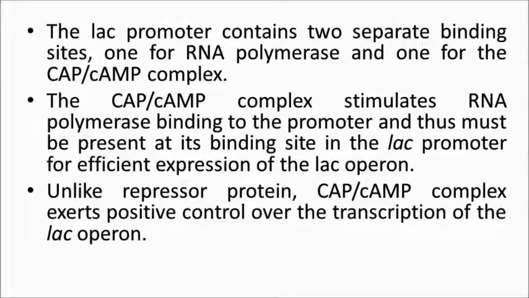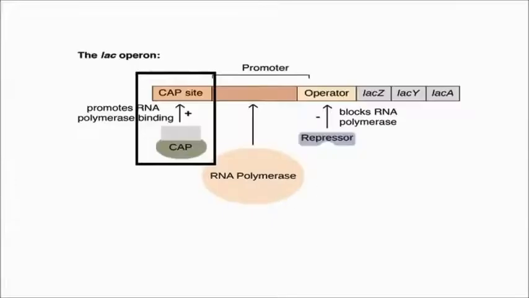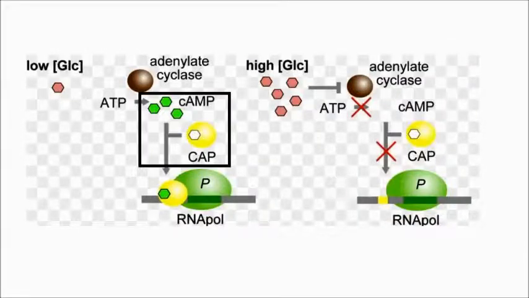For the stable binding of RNA polymerase to the promoter, the presence of another regulatory protein, which is the CAP, at its binding site in the lac promoter is essential. And binding of CAP to its binding site is mediated by a small effector molecule known as cyclic AMP or cAMP.